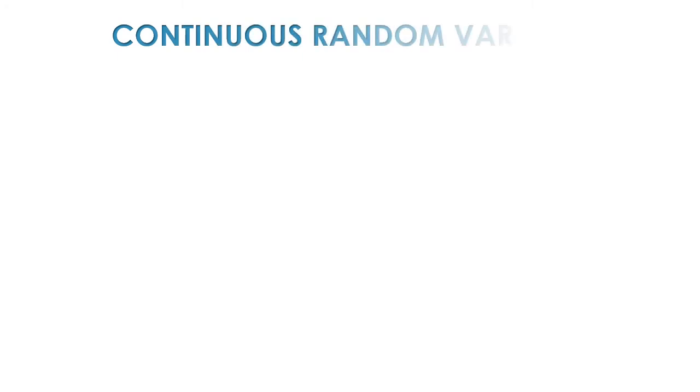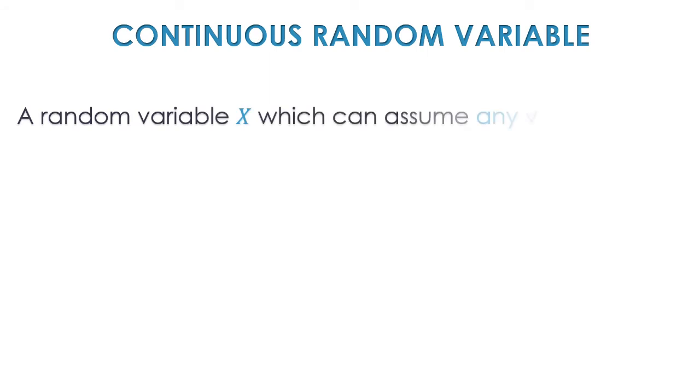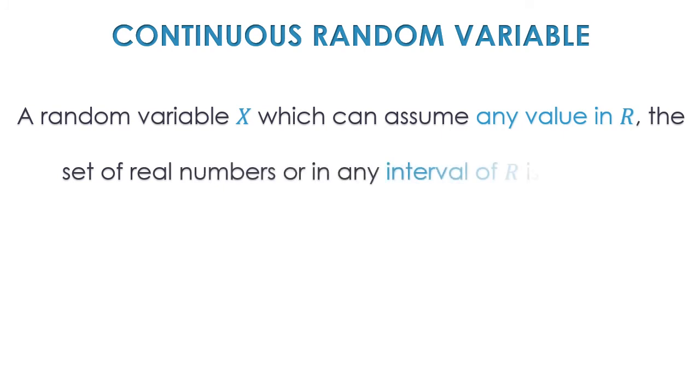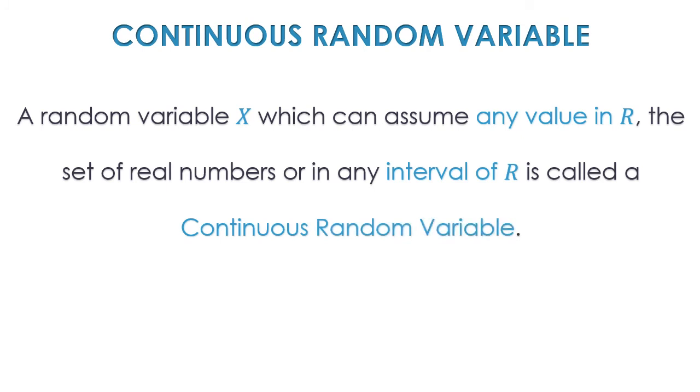Similarly, continuous random variable. A random variable X which can assume any value in R. Now I'm not talking about countable values, I'm talking about any value in R, the set of real numbers, or any interval of R, is called a continuous random variable. So this time there are no finite or countable infinite values, rather any value in R or any value in the interval of R. R is the set of real numbers which are positive, negative, zero, fractions, everything, which includes every number. Then that variable can be called a continuous random variable.